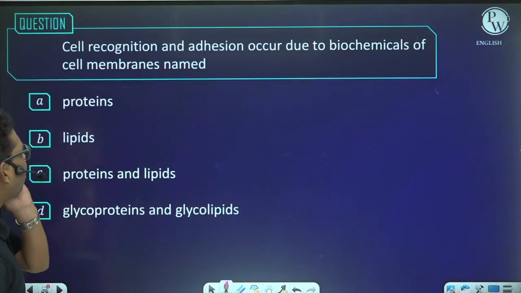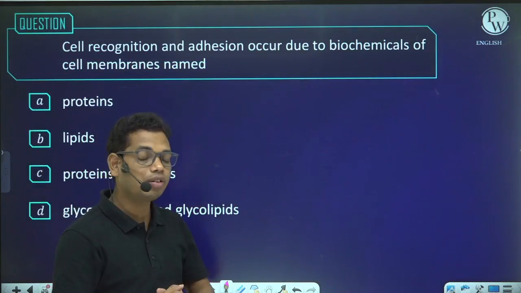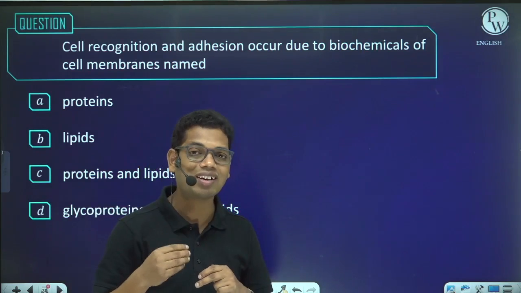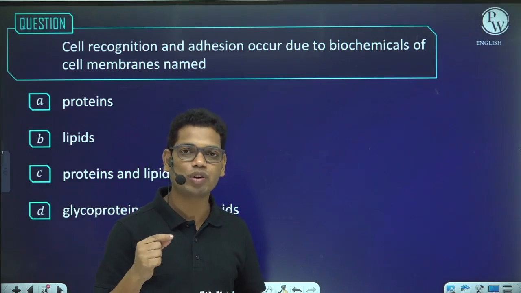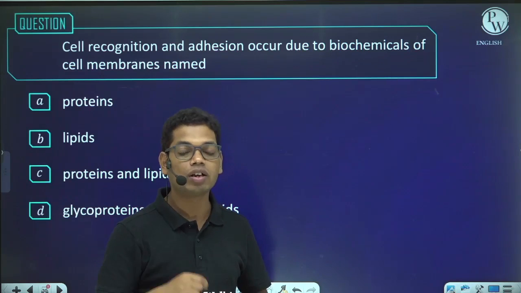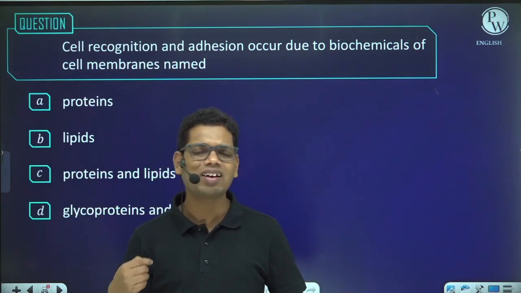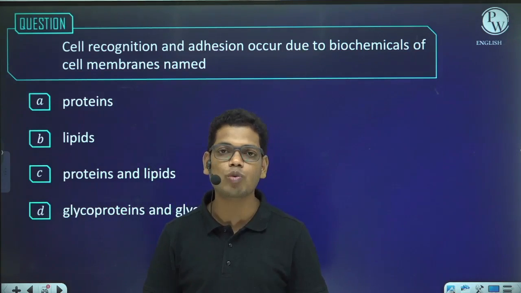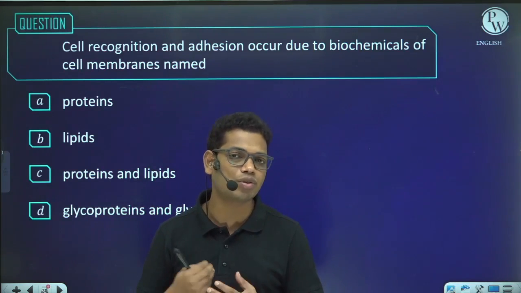Next, cell recognition and adhesion occur due to the biochemicals present on the membrane named as. See, on the non-cytosolic surface of the membrane, the lipids and the proteins are conjugated with carbohydrates. When the lipid gets conjugated with the carbohydrate or sugars, that forms the glycolipid. And if the proteins get conjugated with the carbohydrate or sugars, they form glycoproteins. And these glycoproteins and glycolipids are involved in cell to cell recognition.